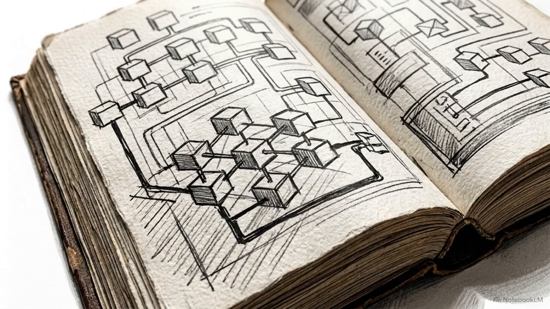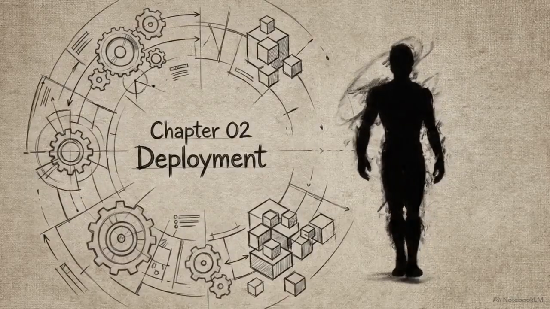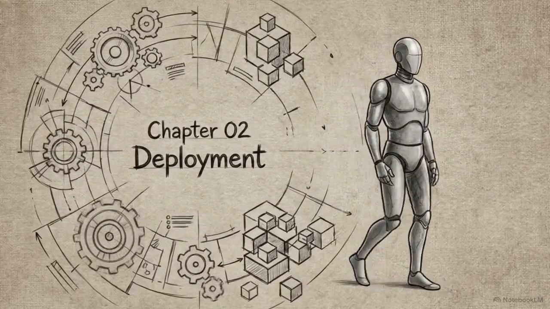Our goal right now is to build that permanent record. We are going to execute the Chapter 2 deployment sequence so you can stop managing how you appear and start verifying who you are. Step 0 is gathering your materials. You need a specific set of assets ready to go before we start the deployment.